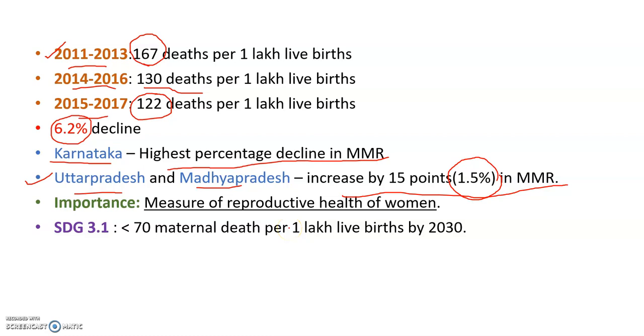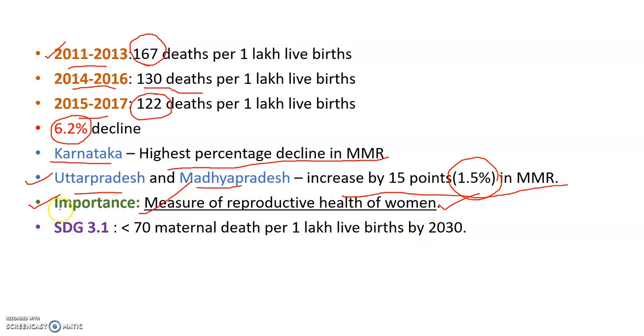We should understand the importance of this ratio and why we are discussing it in this current affairs topic, and why a country and the whole world should be concerned about this. Because the maternal mortality ratio gives a measure of the reproductive health of women, which is a clear indication of the health services and healthcare system of that region or country.